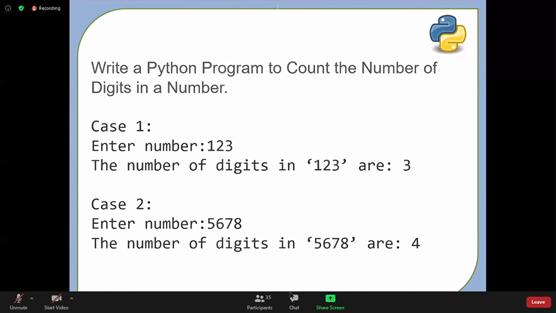Okay, that's true, Ubul. You can try this problem using while loop. Thank you all. We'll see you tomorrow with more discussion on loops actually.